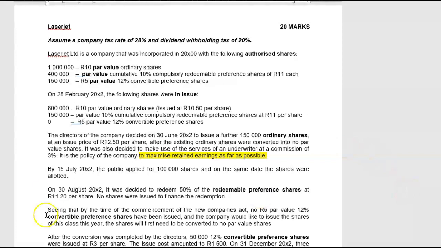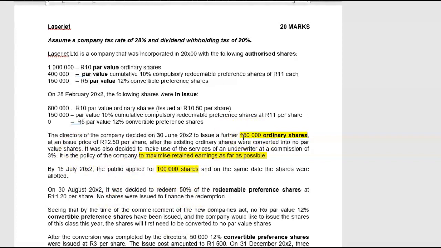Right. By 15 July, the public applied for 100,000 shares, and on the same date, the shares were allotted. How many shares did they want to issue? They wanted to issue 150,000 shares. So what did I tell you? Whenever there's a share issue, what is the first question that you have to ask yourself? Was there an underwriter? If the answer is yes, it means that should there be any shortfall in applications received by the company, the underwriter will take up the shortfall. So although the public only applied for 100,000 shares, the underwriter would have taken up the additional 50,000 shares.